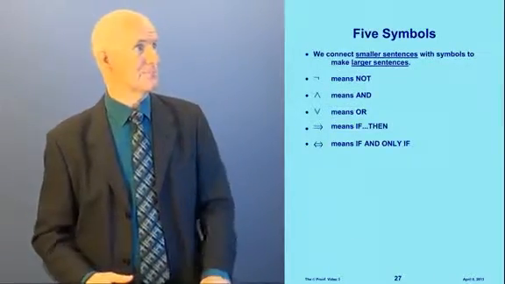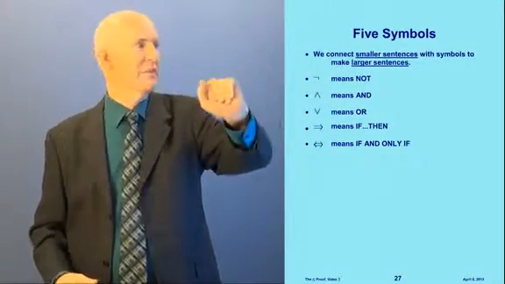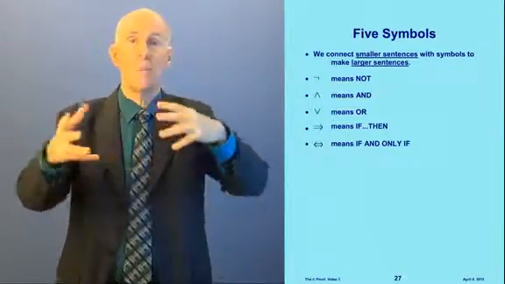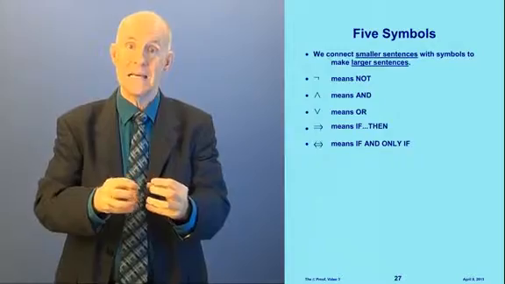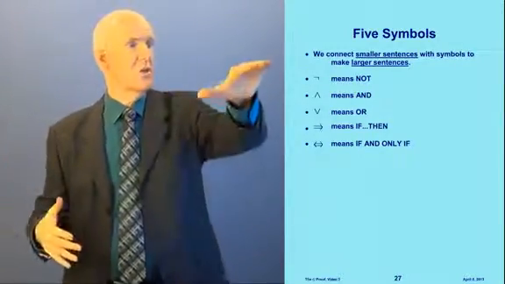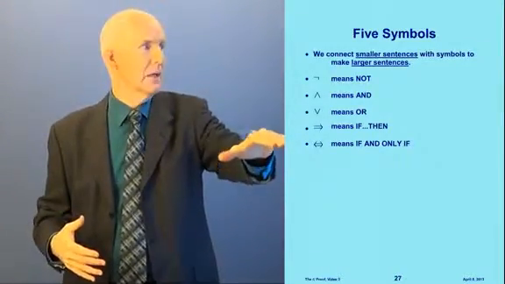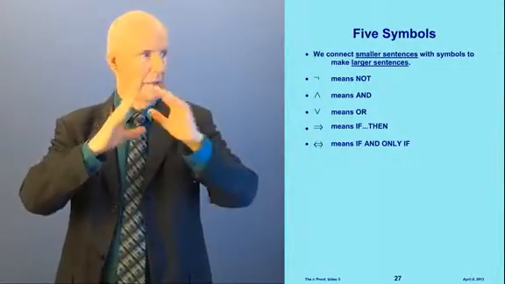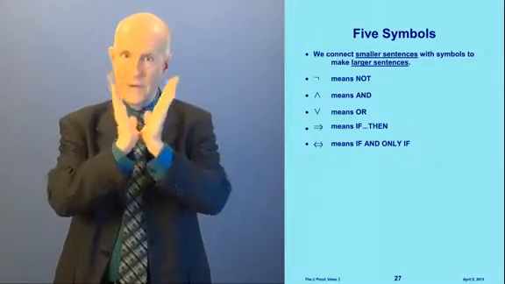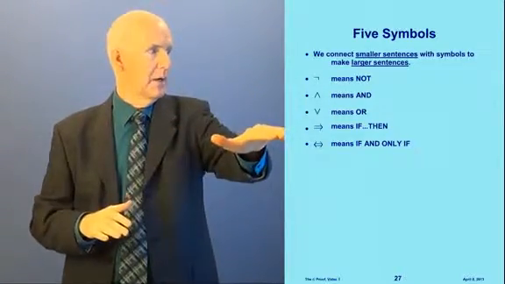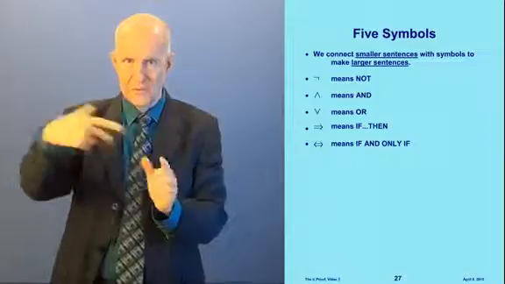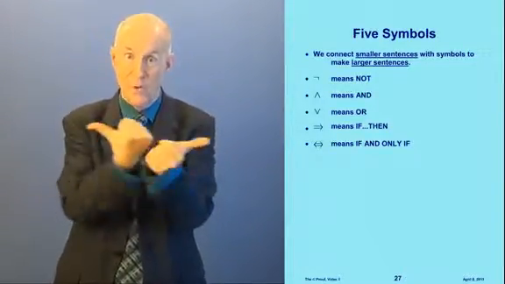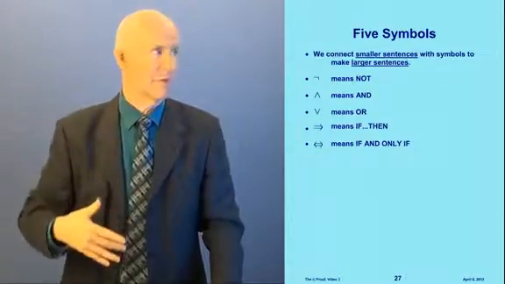All right. Now, we're going to talk about 5 symbols here. What we will do is, with sentences like P and Q, put smaller sentences together to make bigger sentences using these 5 symbols. This one means not, this one means and, this one means or, it's upside down from and. This one means if then, it's 2 lines with an arrow pointing to the right, and this one means if and only if, it's the same 2 lines with arrows pointing both ways. Now we'll go over all of these.